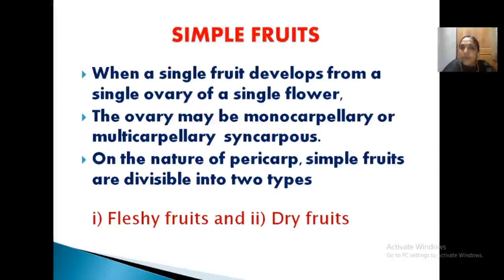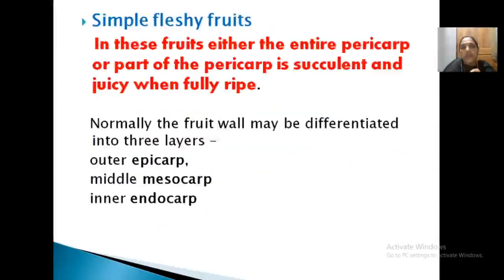So what is a simple fruit? It is a single fruit developed from a single ovary of a single flower. Clear? So based on the nature of the pericarp, there are two groups. One is fleshy fruit and another is dry fruit. Understood? Okay. Now, what is a simple fleshy fruit?